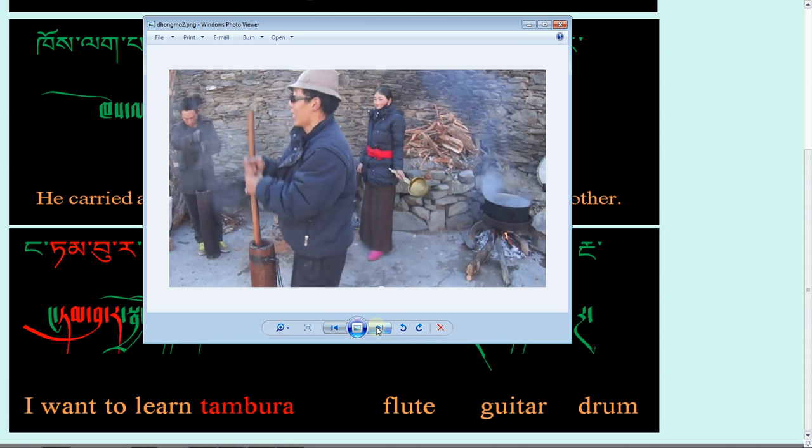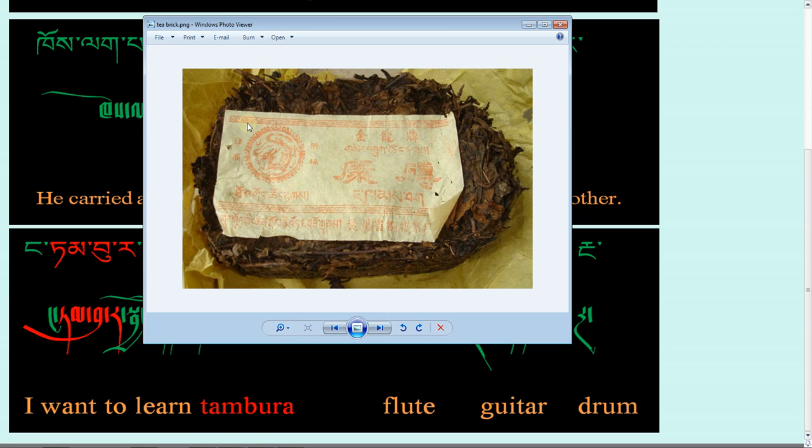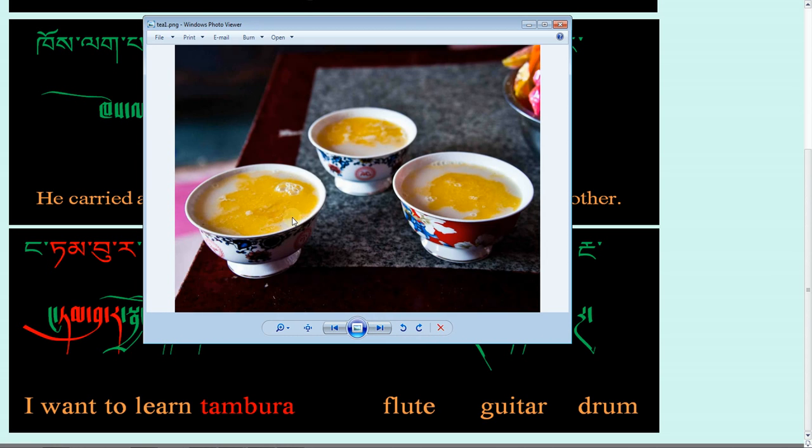And some more pictures. Looks like the supervisor is right here, and then this is a tea brick. So this is how it looks generally. And as you can see, the butter right here at the top. So basically it's butter, a little bit of salt, some milk, and then hot water.